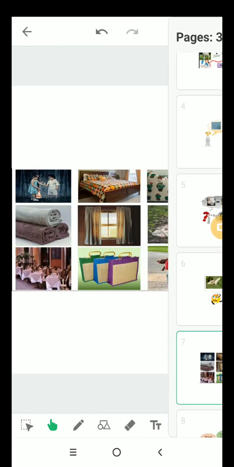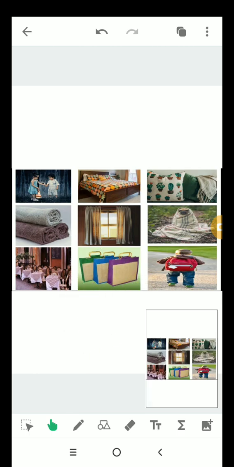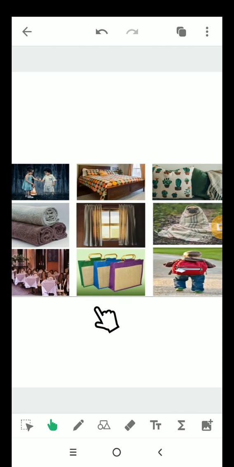So, look around you, notice clothes, bedsheet, pillow cover, towel, curtains, blankets, table cover, shopping bags, even school bags. All those items are made up of different types of clothing material, isn't it? You will be able to notice the difference by feeling and touching them. Actually, all of these items are made up of different kinds of fabric.